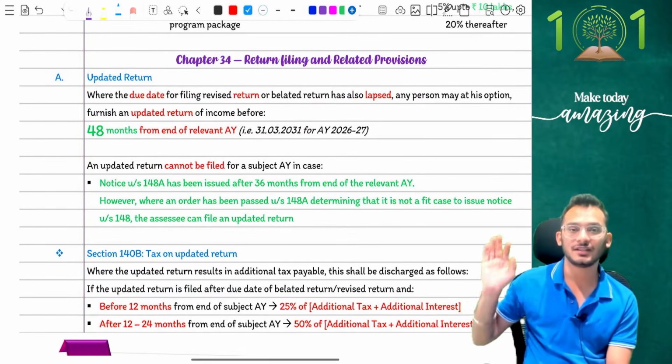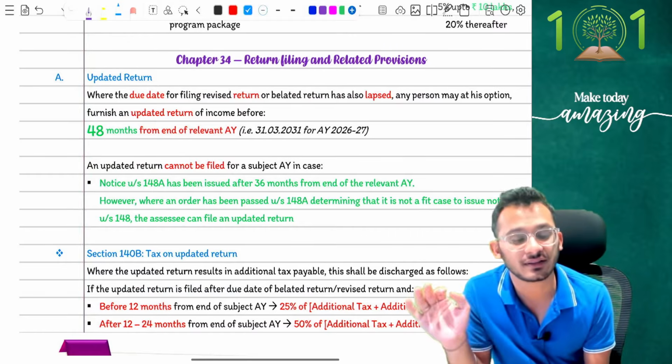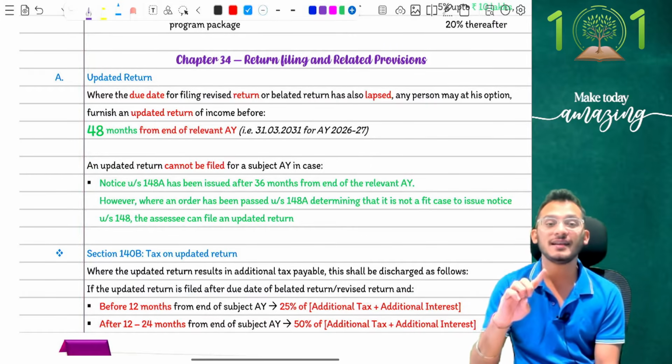The smaller chapters start with section number 34 right now. Chapter number 34 talks about return filing. There is only one amendment in return filing, basically on your updated return.